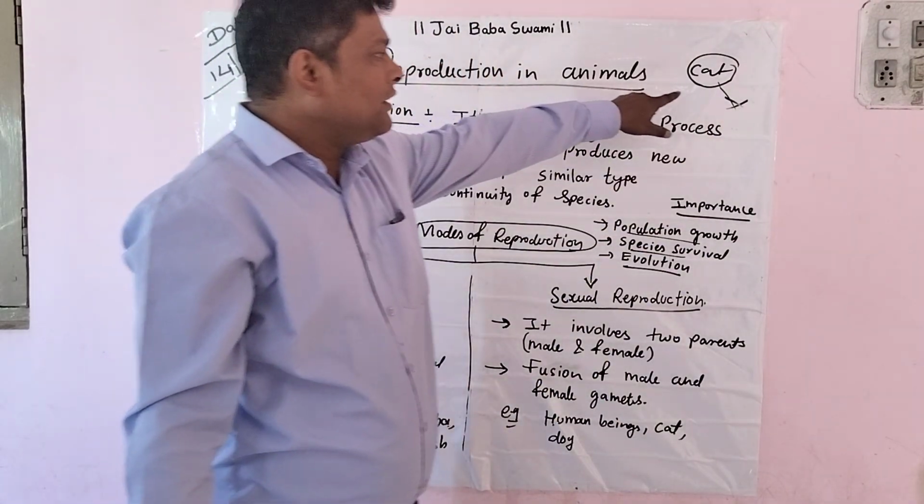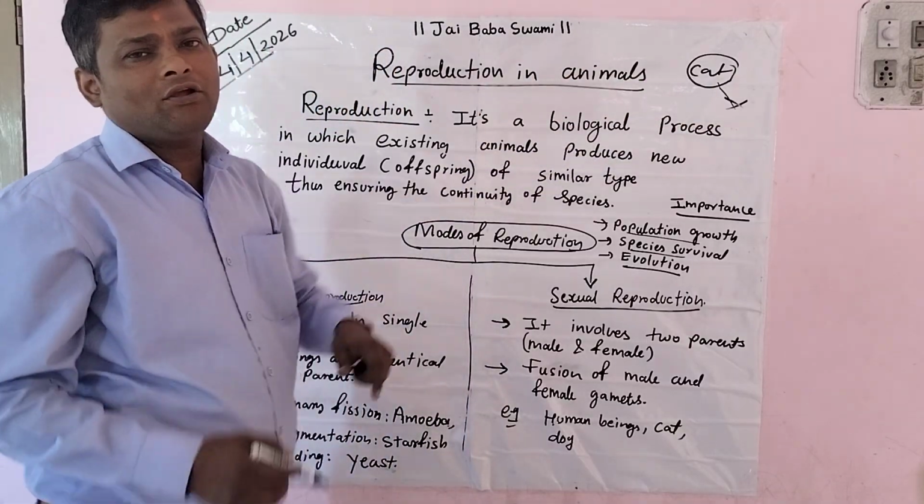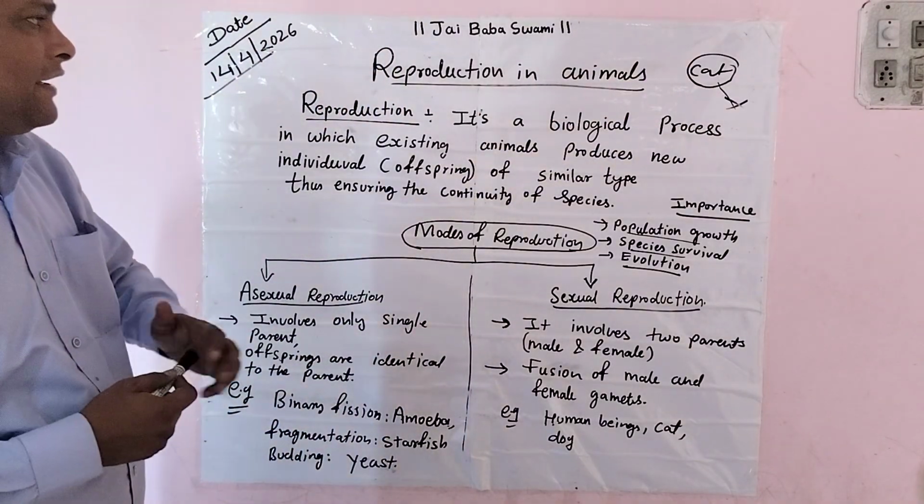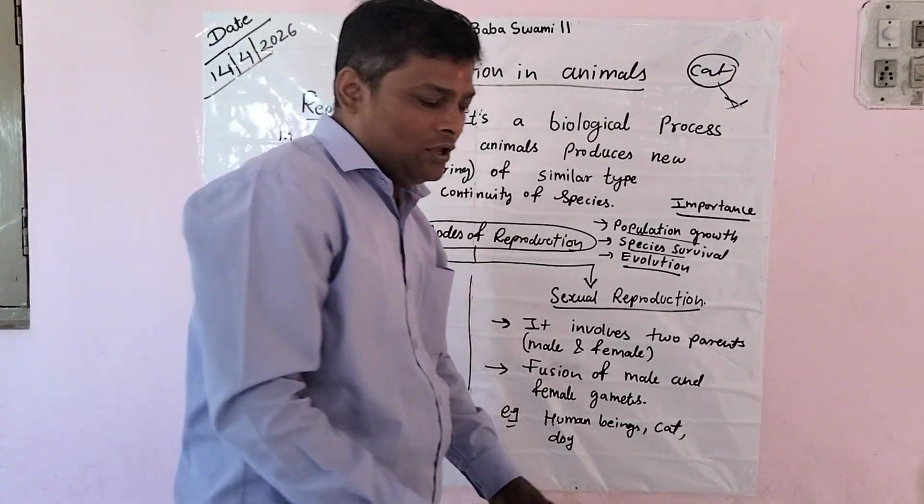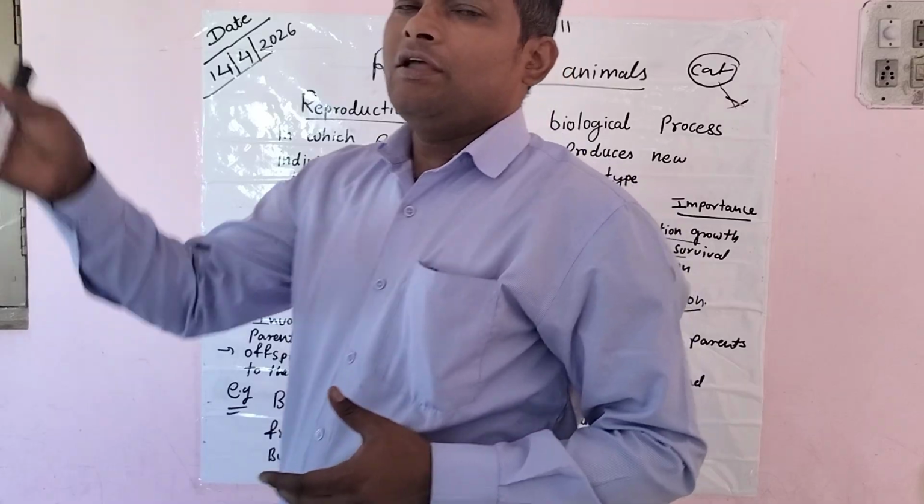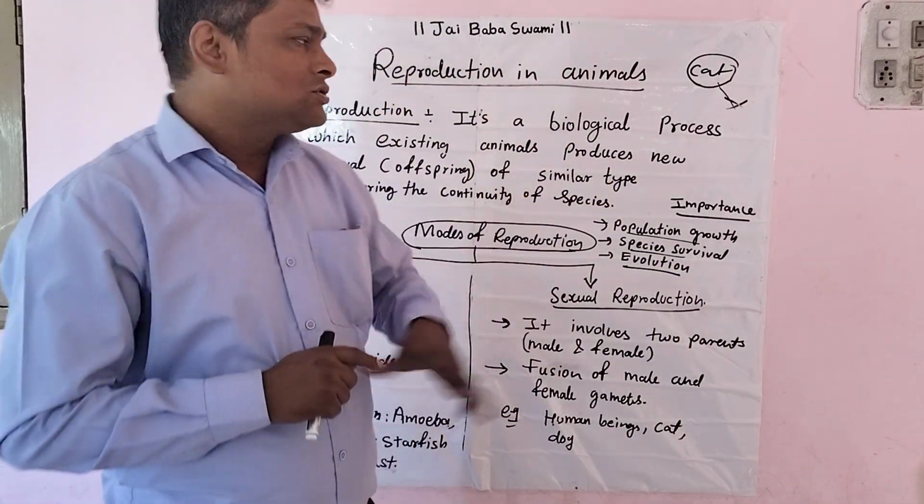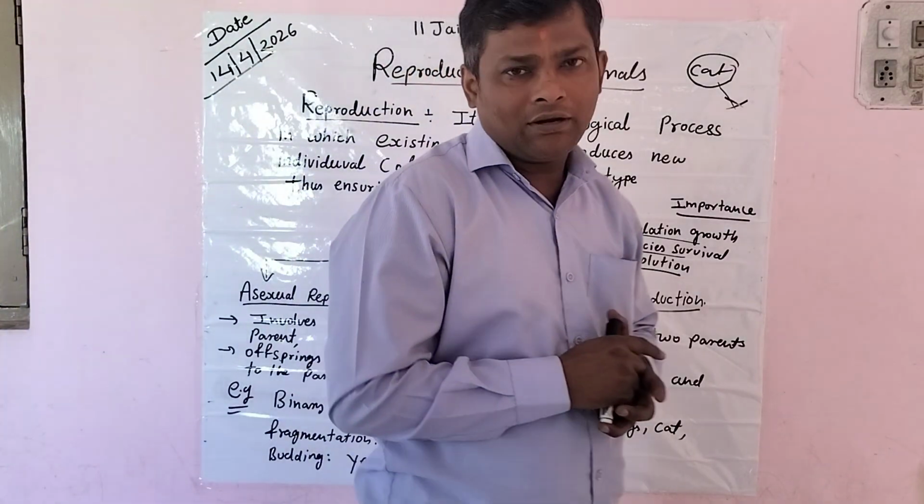So what if she gives birth? If she gives birth, then only the continuity of her species will last. So it is very important. Likewise, human beings also. Suppose I have a child, then only in the near future will my generation survive. My whole generation will last. So it is equally important like this.